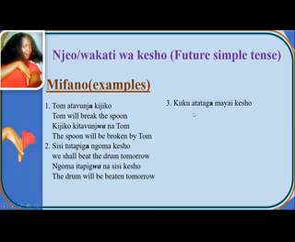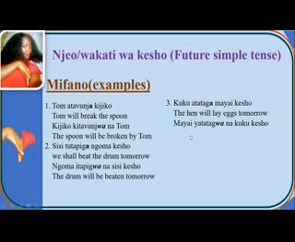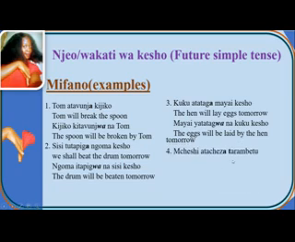Number 3. Kuku atataga mayai kesho. So kuku, here it will be the hen will lay eggs tomorrow. Then in passive it will be mayai yatatagwa na kuku kesho. Which will be the eggs will be laid by the hen tomorrow.